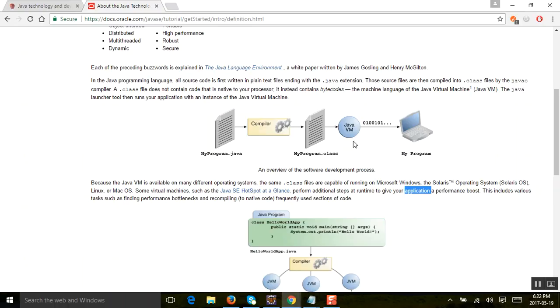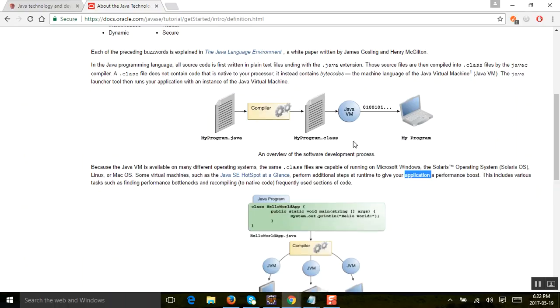And how does it become platform independent? Because Java Virtual Machine is platform independent. It can sit on Linux, it can sit on Windows, it can sit on Mac, it can sit on Solaris, any operating system. So that's how Java becomes a platform independent language.